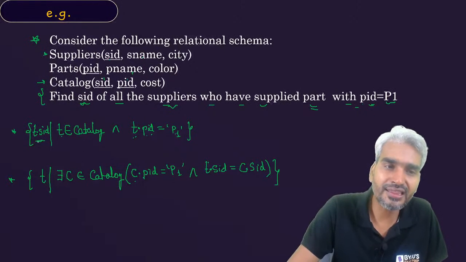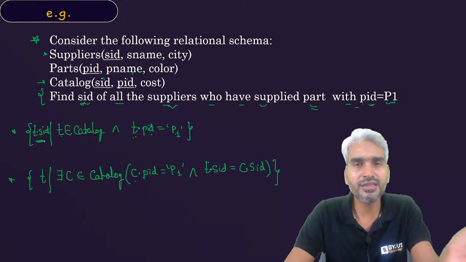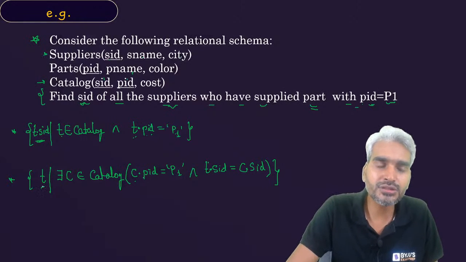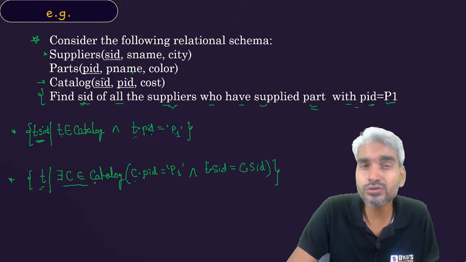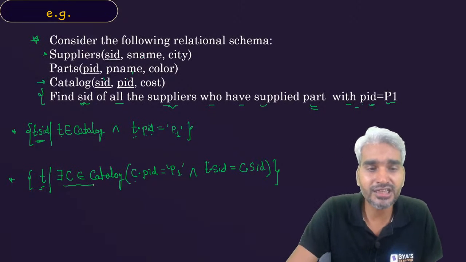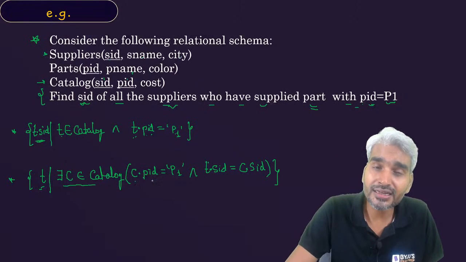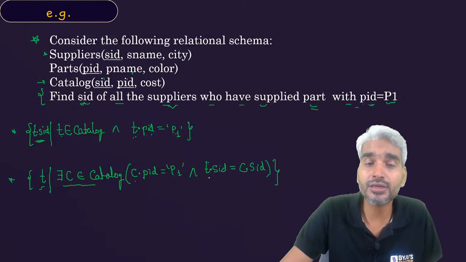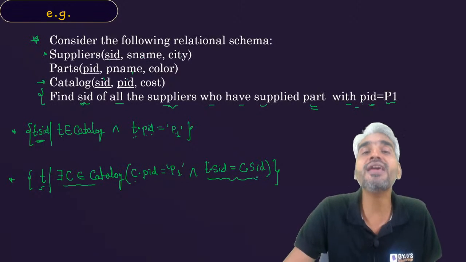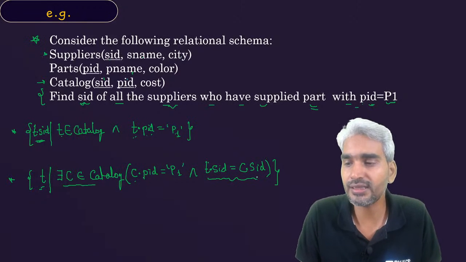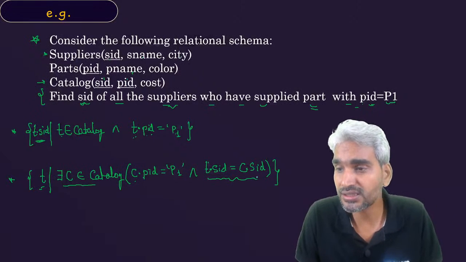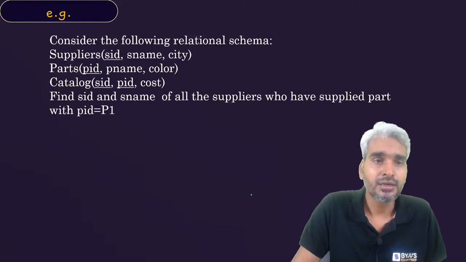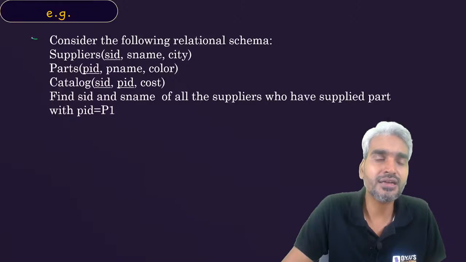Got this concept that there are two ways. Either you can define the attributes itself along with the tuple variable, or you can use a different tuple variable for the relation, and then once you have selected the tuple from the relation, you can eventually create the attributes of the output tuple. Is this clear? Okay. Now let's try to understand a different example.